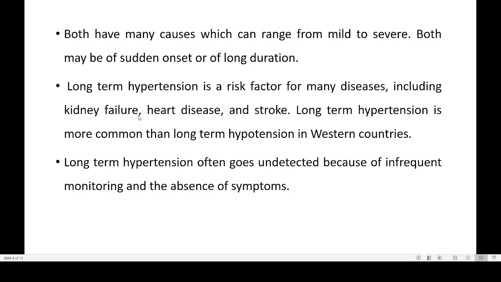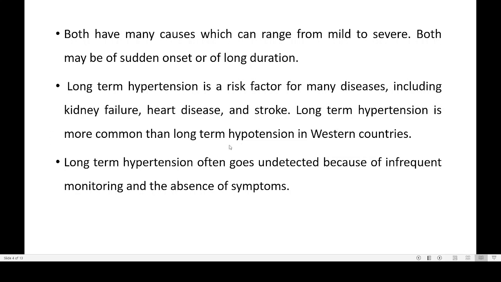So here you can see that this is a risk factor in the case of kidney failure, then heart disease, then it's also a problem in the case of stroke. Stroke I have explained several times. Stroke means simply the rupture of a blood vessel or breaking of a blood vessel in your brain, and the blood will be coming out into the brain. So that is a problem with the stroke.